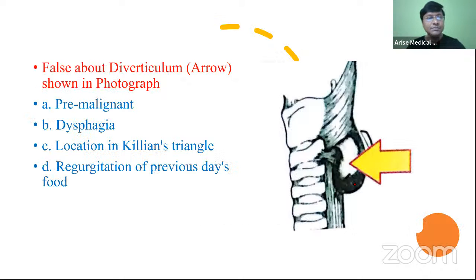Now, you see the next question. What is the false statement about the diverticulum shown in the photograph? It's a pre-malignant condition. Dysphagia will be there. Location in the Killian's triangle. Regurgitation of the previous day's food. So what is the false statement about the diverticulum which is shown in the arrow?